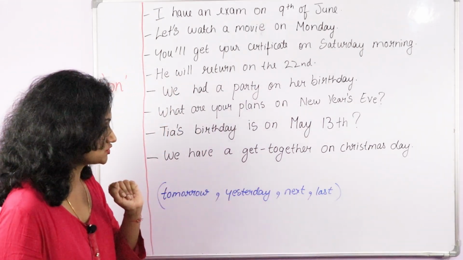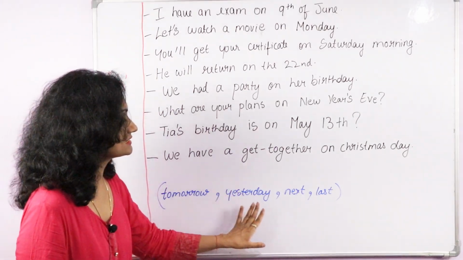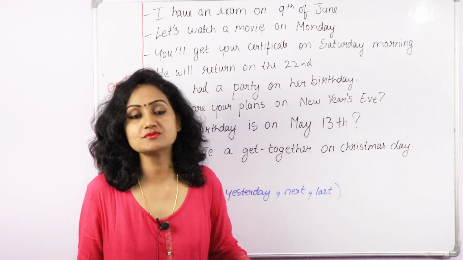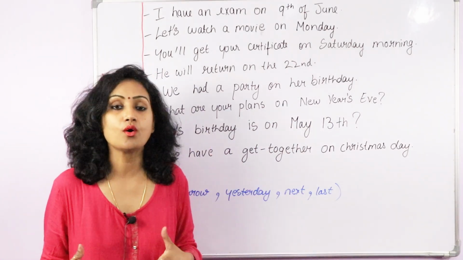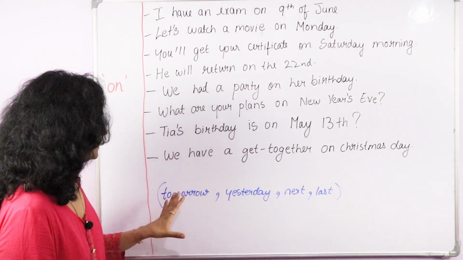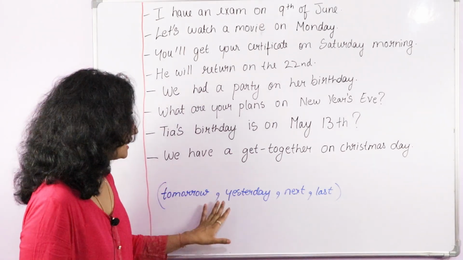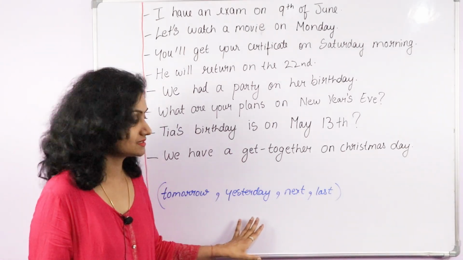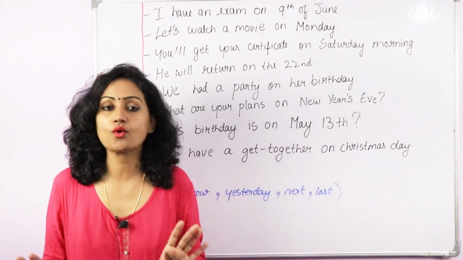Now there is an exception. We never use on before tomorrow, yesterday, next or last. Sometimes people say I have an interview on tomorrow, on yesterday. That's incorrect. We don't use it like this. I'm going to meet her tomorrow. I watched a movie yesterday. Next year, last year, don't use on.